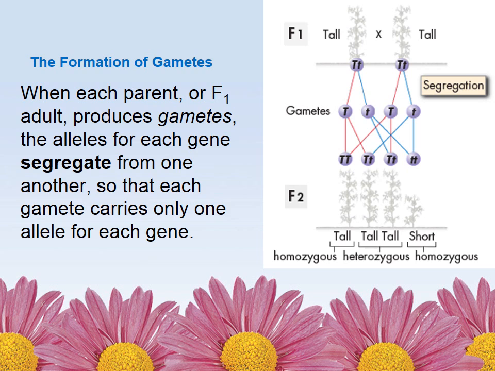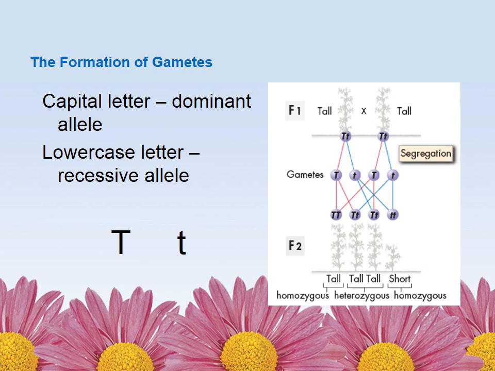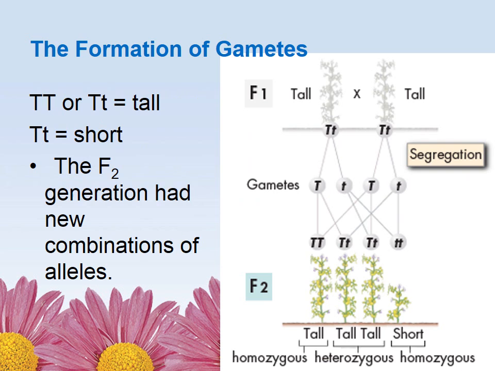So he came up with his law of segregation, and that when the gametes are produced, the alleles for each gene will segregate. In other words, they separate from one another, so they're independent of each other. And each gamete carries only one allele for the gene. Okay? Now, if the allele is dominant, we denote it with a capital letter. If it is recessive, we'll denote it with a lowercase letter. So when you look at the F2 generation, there were different combinations of alleles, and you had a couple tall ones, and then you had one short one.